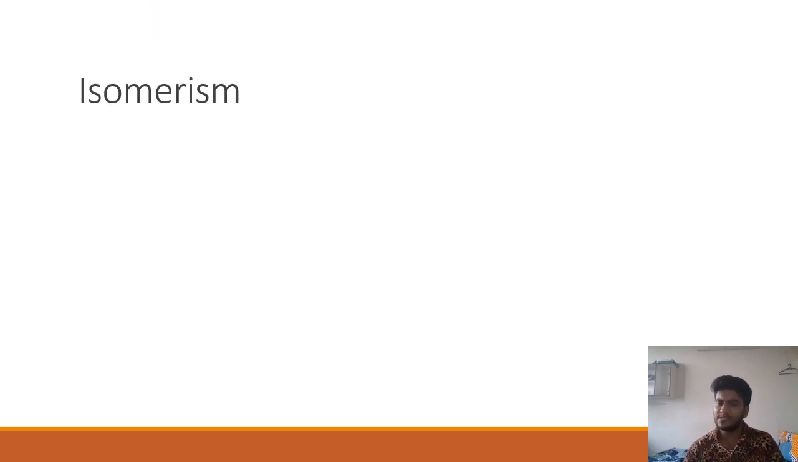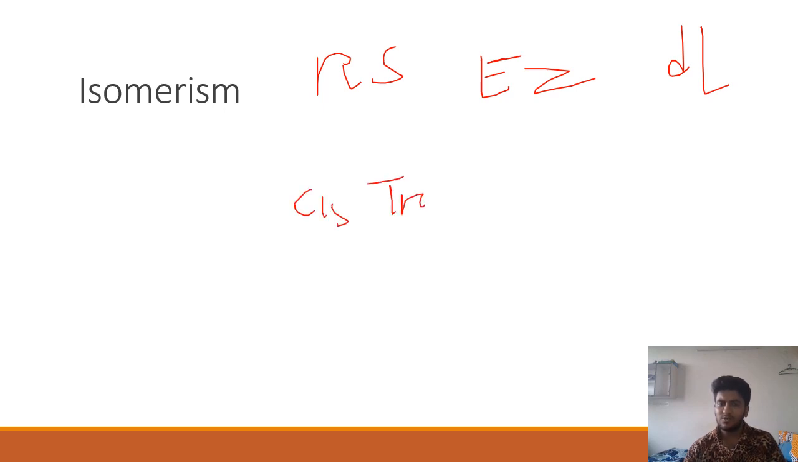Isomerism. So isomerism, various types of isomerism: R, S, E, Z, syn, anti, dextro, levo. There are so many different types, cis, trans. So you need to know about isomerism because they might give you questions on isomers because it's their favorite topic.